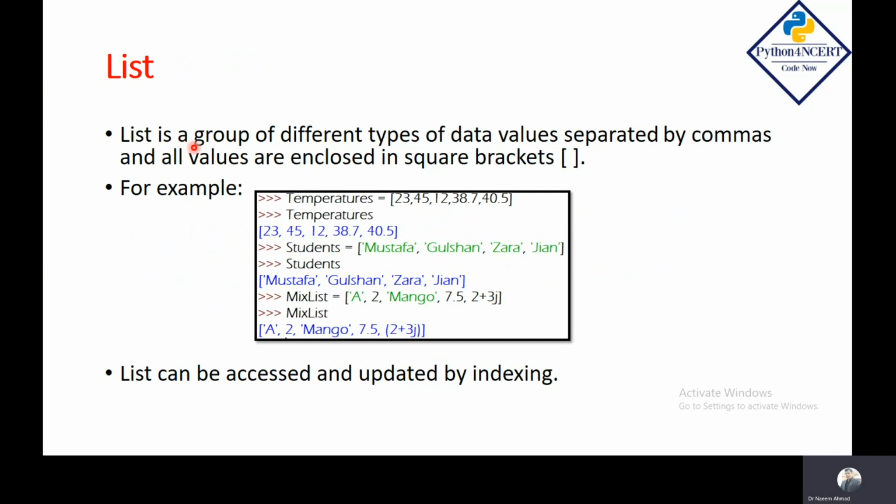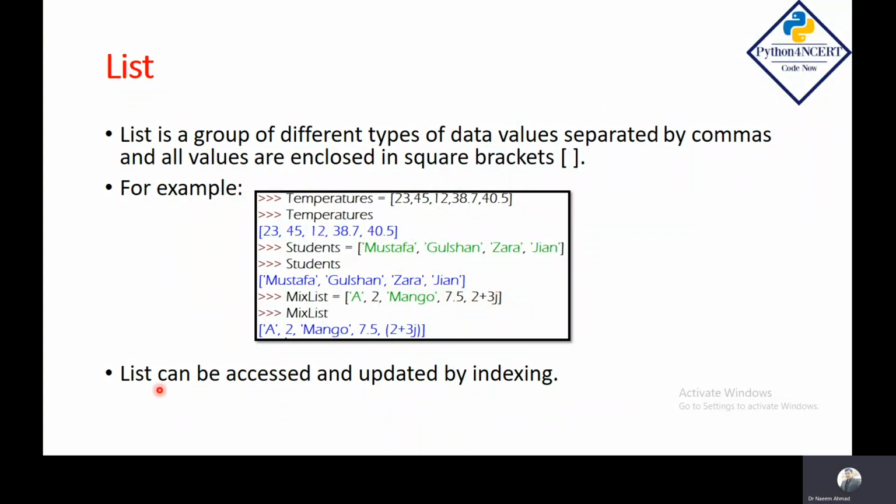List is also one of the sequences, and it is a group of different types of data values, and these values are kept separate by comma, and all data values are enclosed in a square bracket. For example, I have created one variable temperature and I have kept the list of numbers separated by comma in a square bracket. So this is a list. In list, we can also have the string type of data values. For example, list of students. We can also have the mixed type of data values in list, like mango, it is a string, and 7.5 it is a real number, and 2 plus 3j it is a complex number.